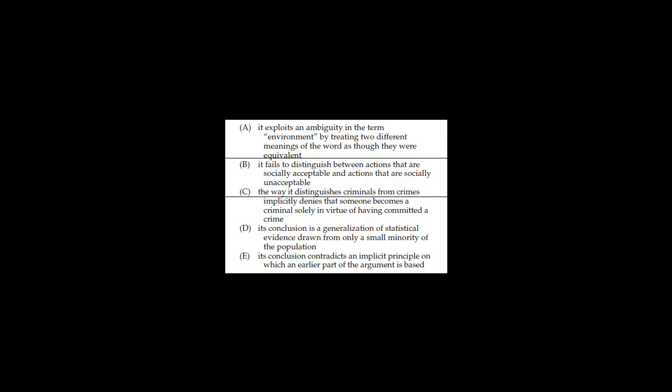C is a little confusing because it reads, the way it distinguishes criminals from crimes implicitly denies that someone becomes a criminal solely in virtue of having committed a crime. Sit on this for a second and try and figure out what it means before marking it correct or incorrect. What it says is to be a criminal, you have to commit a crime.